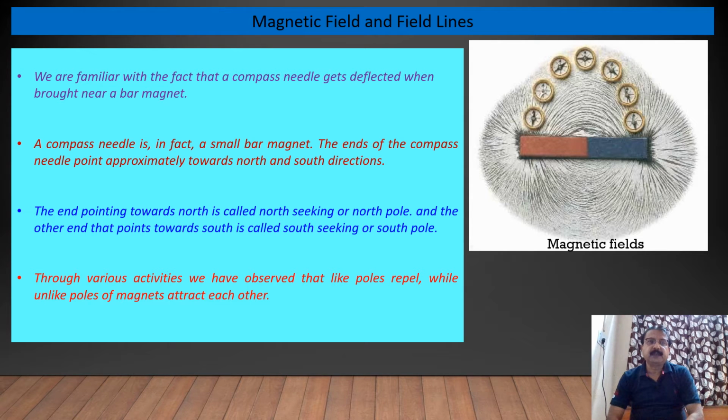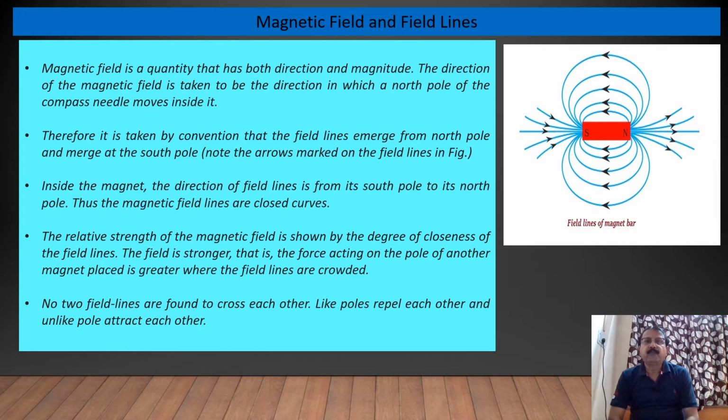So we'll just see, the end pointing towards north is called north seeking or north pole, and the other end that points towards south is called south seeking or south pole. So with the help of various activities, we have come to know that like poles of magnets repel each other, and unlike poles of magnets attract each other. Now we'll further study about magnetic field and field lines.